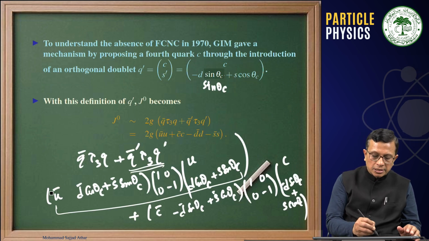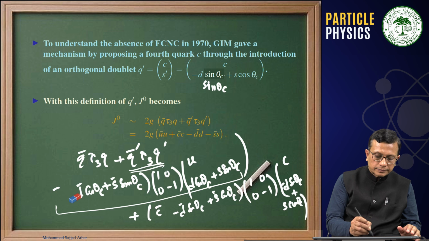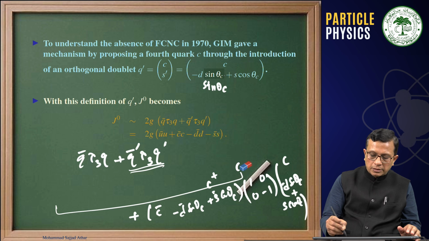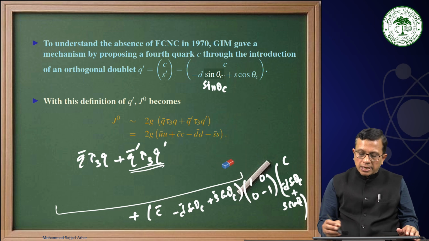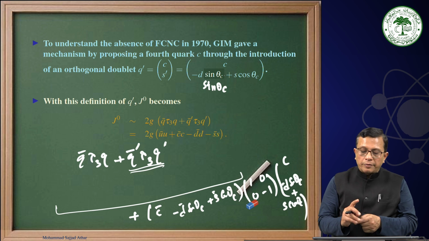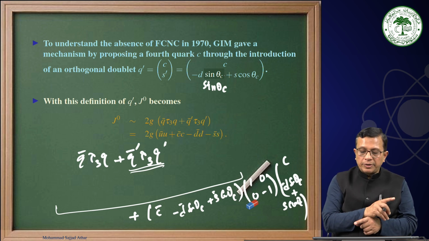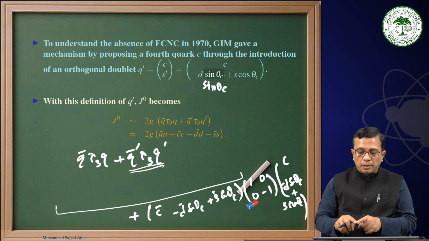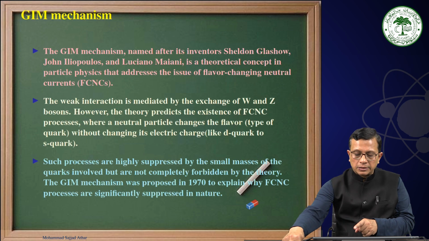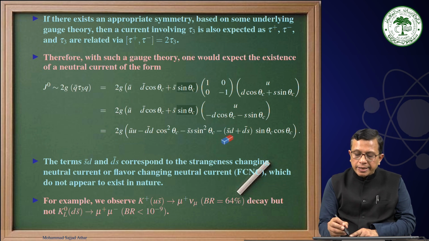let me erase this part. What you will realize is that we will have a term like C bar C, and with an opposite sign we will have a cross term with a positive sign. Therefore, here we have a negative sign.